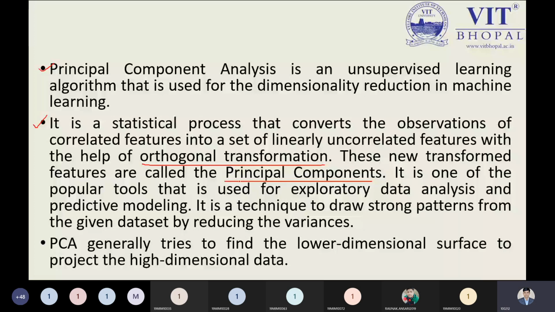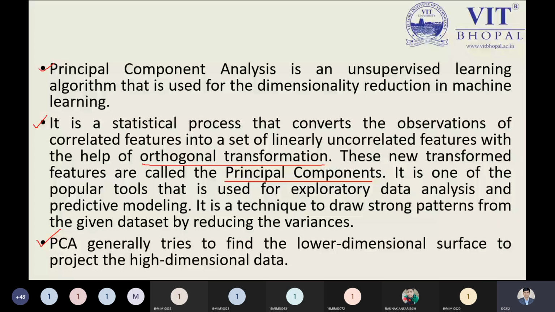And ultimately, the important last statement we have written here: PCA generally tries to find the lower dimension surface to project the high dimension data. So what we need to do is transform our high dimension data into low dimension. So the complexity we can reduce, and our information can be computed in an easy way by using the low dimension data.